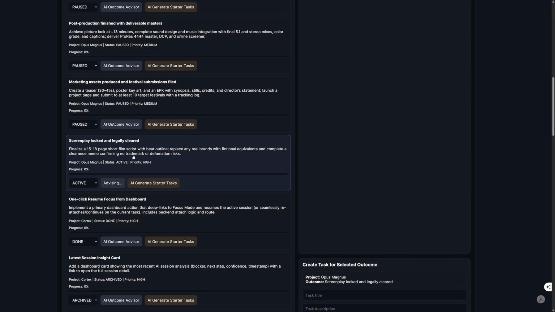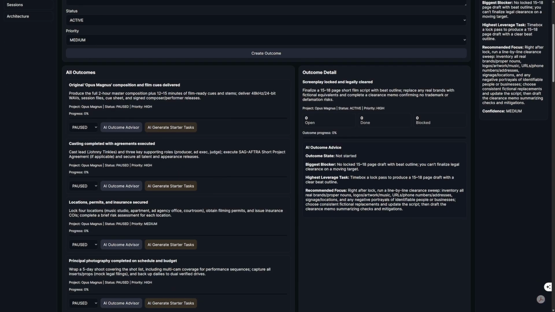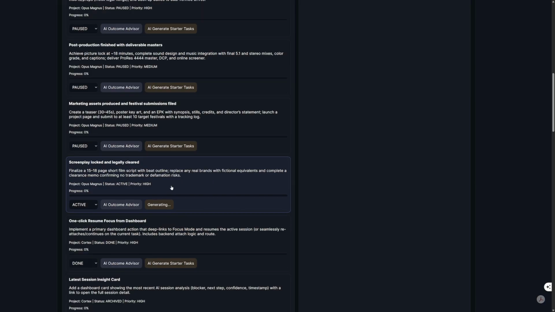So then we can click on advise for creating our short film script. And if we go here, you can see the advice. It's not started. The biggest blocker is no 15 to 18 page draft. This is for the screenplay. And we generate starter tasks. It should create the tasks that we need to create the short film, though it is getting a little bit locked into this clearest memo confirming no trademark or defamation risk task, which isn't as important as this part.